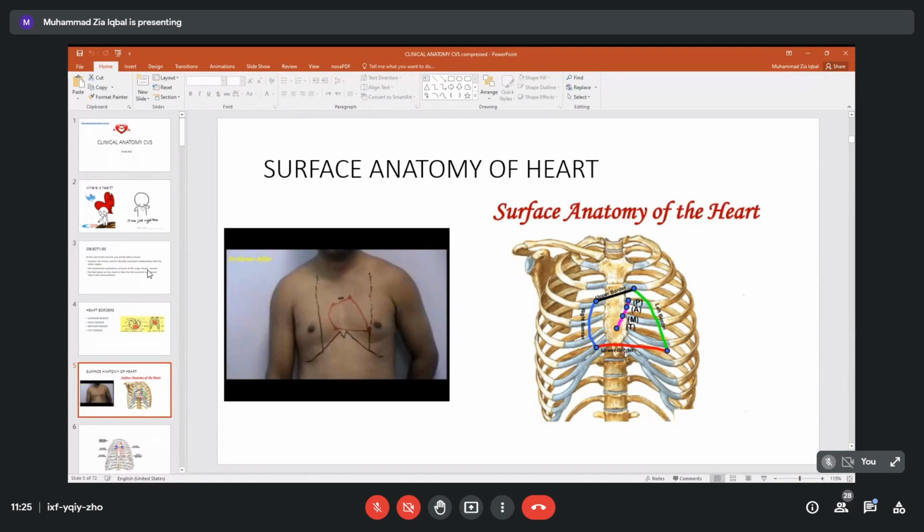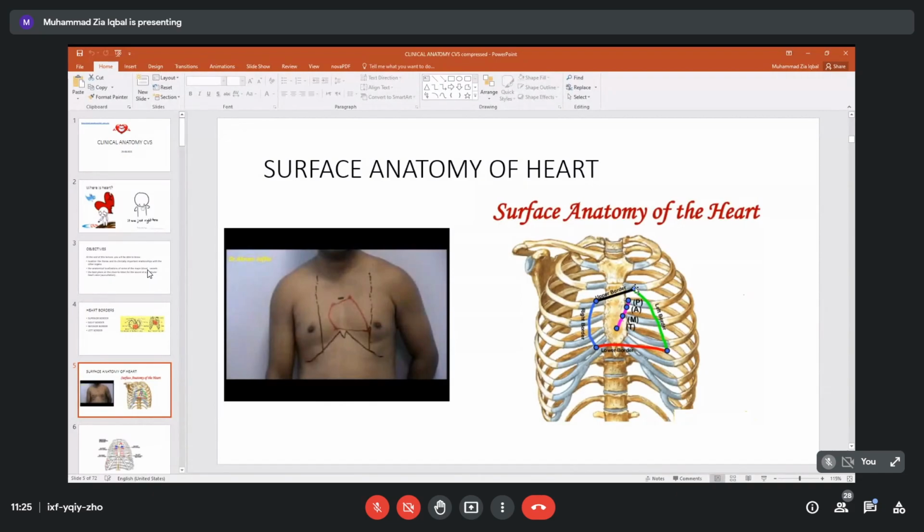From the second point here, which we have already marked for the right border, we have counted the ribs from the second rib, third rib, fourth, fifth, and sixth rib. This was the second point for the right border. So this will make the first point for the lower border, and we will go to the apex beat, join these points, and it will mark the lower border of the heart. Lower border of the heart. This will now make the second point of the lower border.